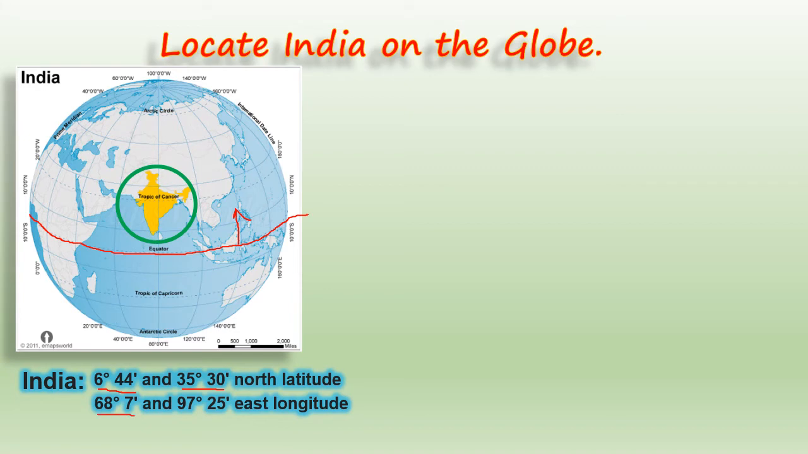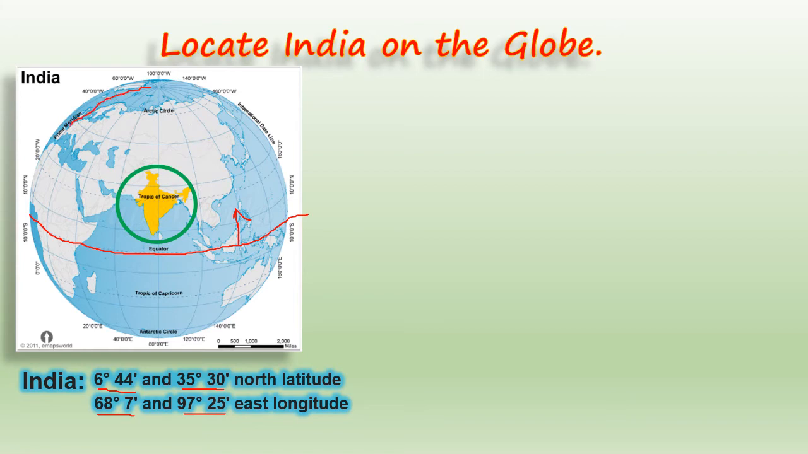68.7 east and 97.25 east longitude. That means it is an eastern hemisphere. And children, remember, we always start numbering longitudes and latitudes from 0 degree. Equator lies at 0 degree, and here, can you see children this line?